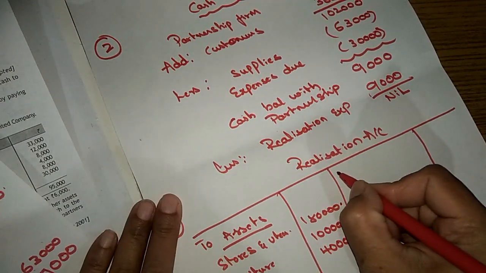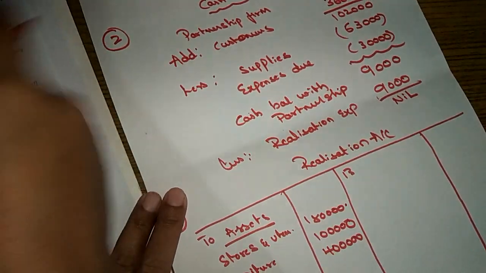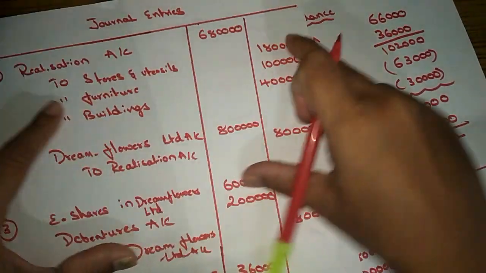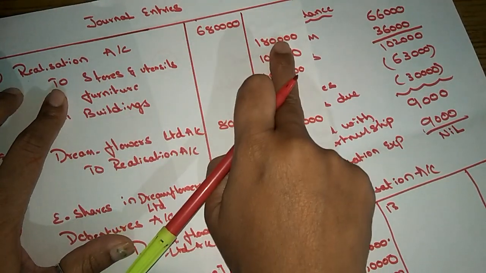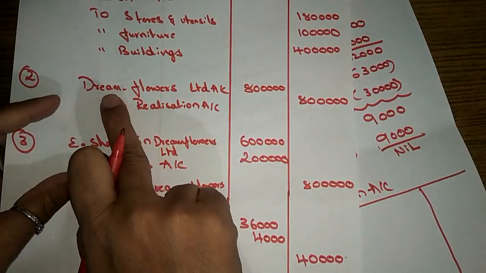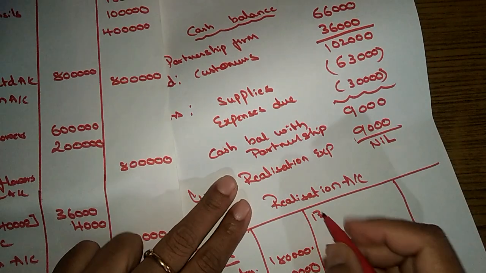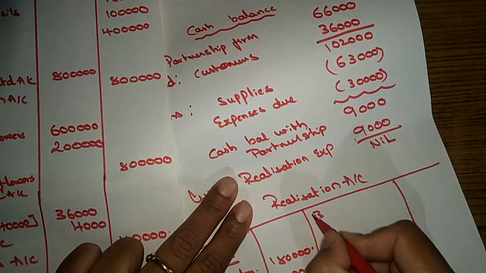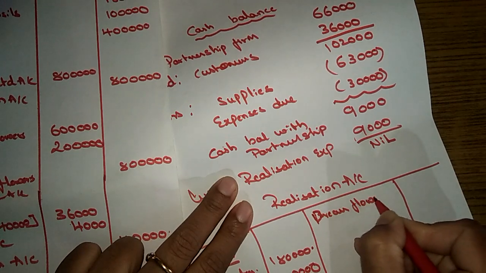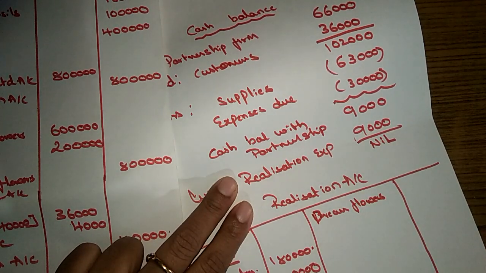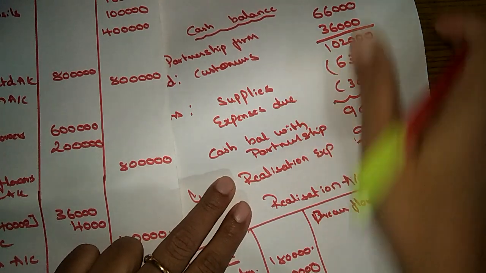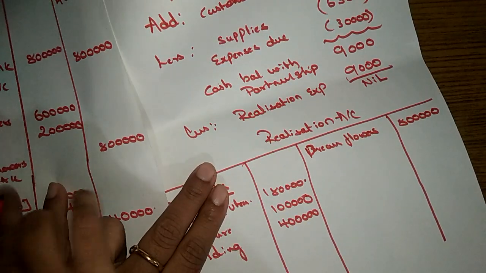Then here I'm just showing all the things in the realization account. So this goes to the debit side and post with all this. Okay, and on the credit side, Dream Flowers, how much? 8 lakh.